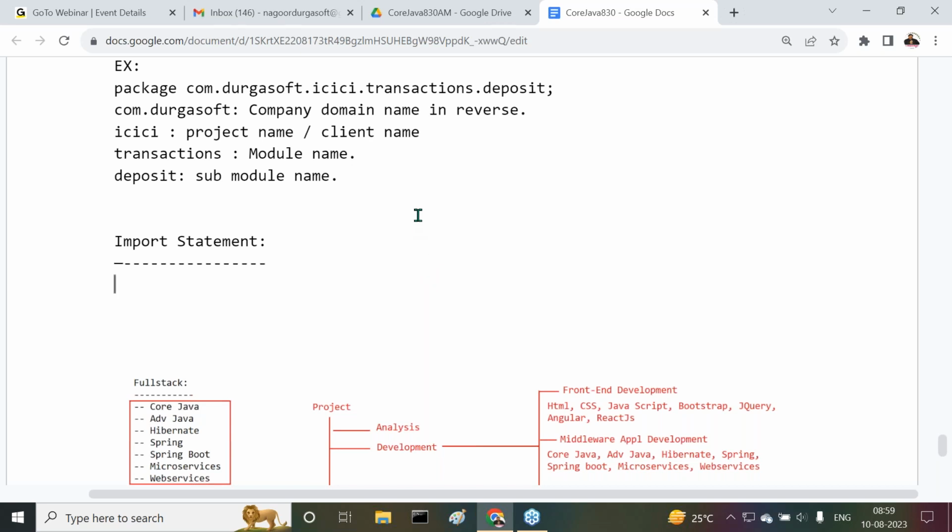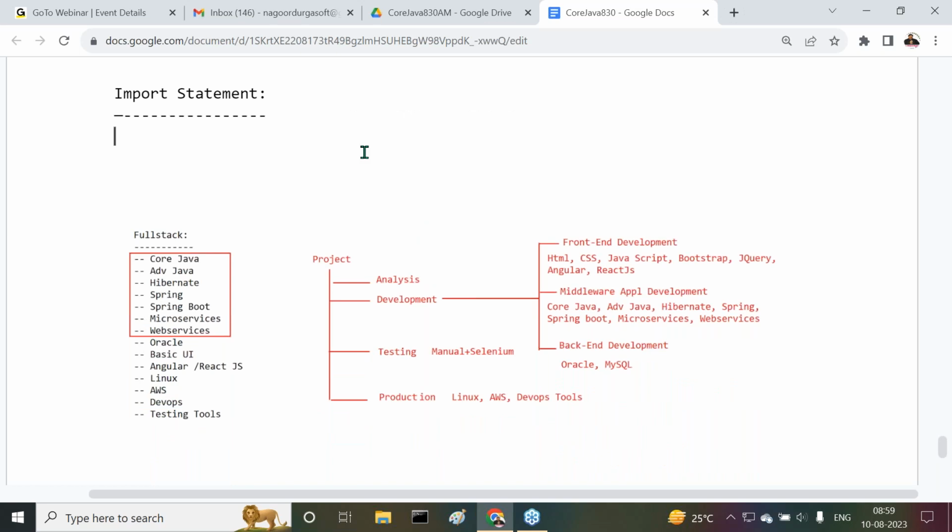Okay, now as part of that, here we are going to understand the import statement, the import section. All right, observe carefully. For example, tell me what is a package?